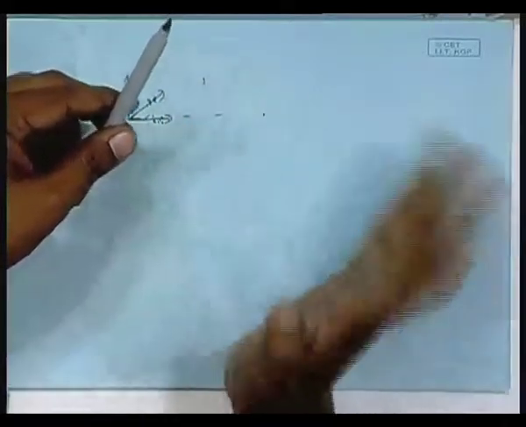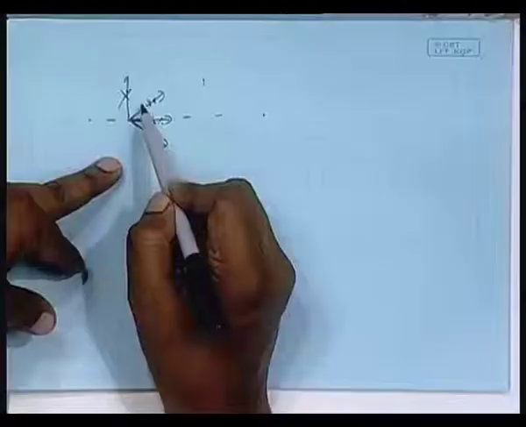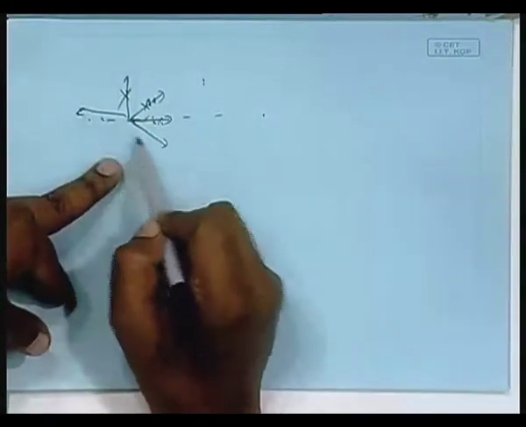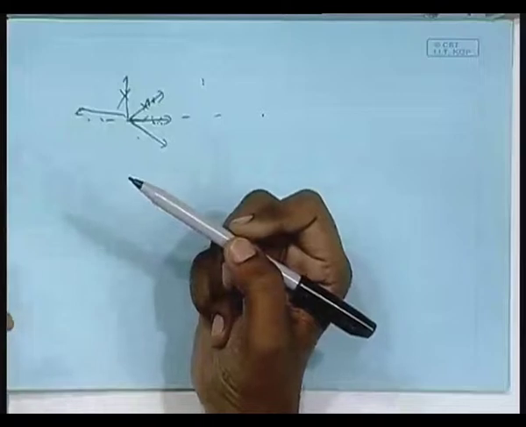They will span, from our ordinary knowledge, the entire 3D world. Any vector in this space can be written as a linear combination of those 3, which means this 3D world has a dimension 3. But basis is not unique. I could have taken east of this, I could have taken this direction, and these two, the third one I could have taken in another direction, but the total is 3.